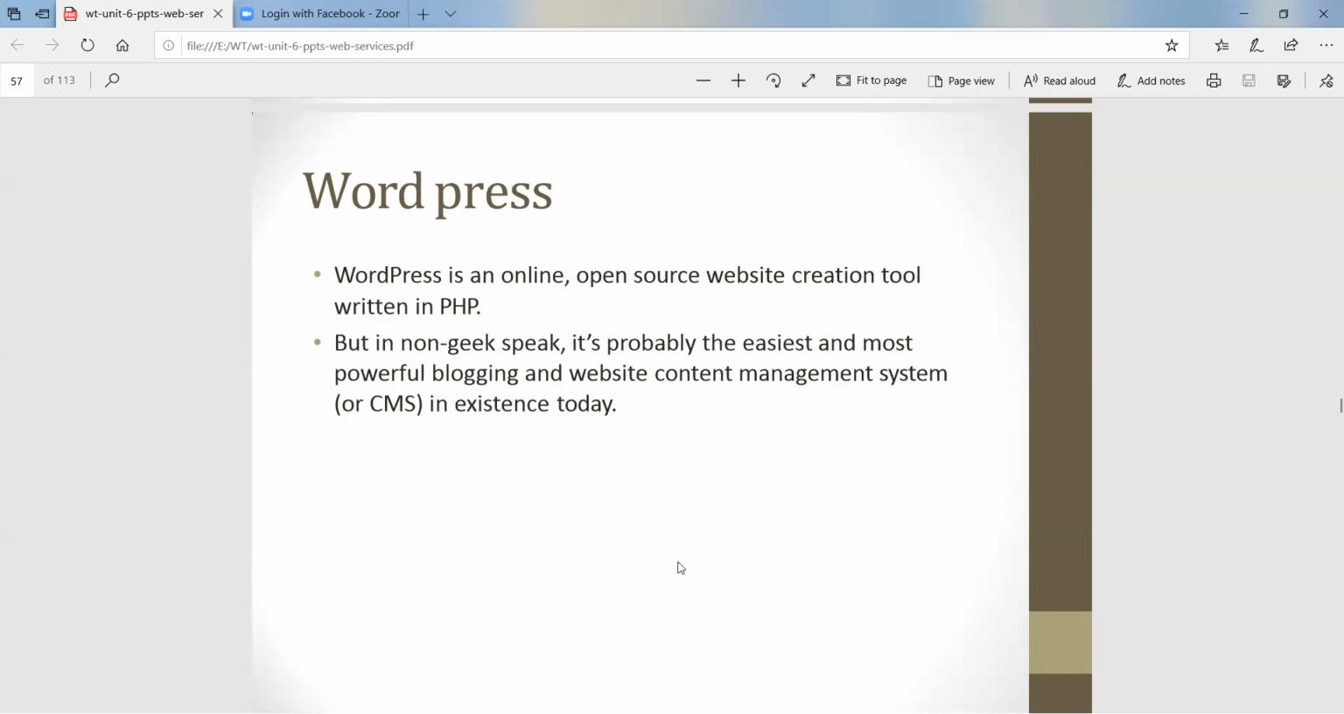Because WordPress has many templates available, we can use a template as it is and change the content as per our requirement. A theme is the same as a template, meaning no need to design each and everything. We can use the template directly, make changes in it and use it for our website. In non-geek speak, it's probably the easiest and most powerful blogging and website content management system, or CMS, in existence today. It's a very popular system today.